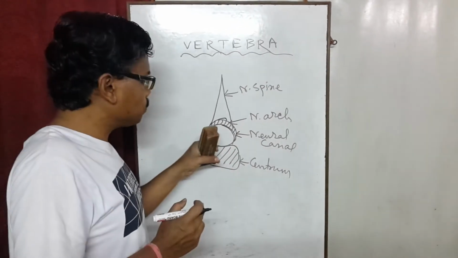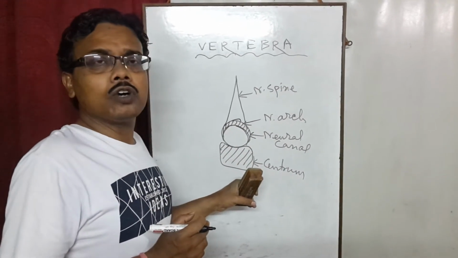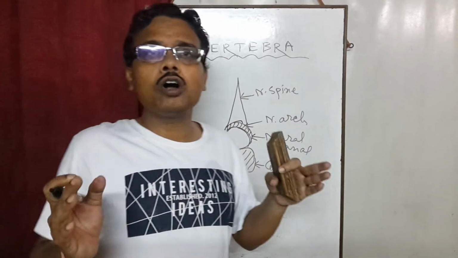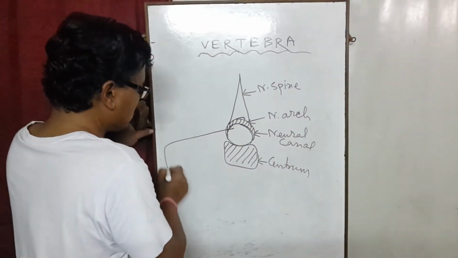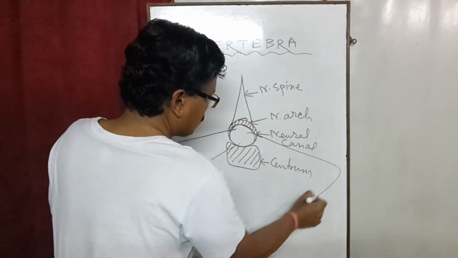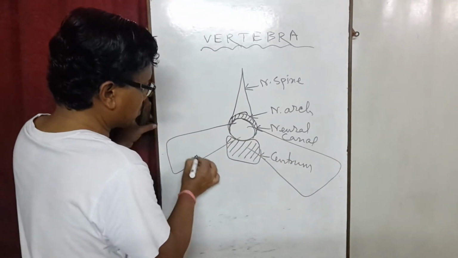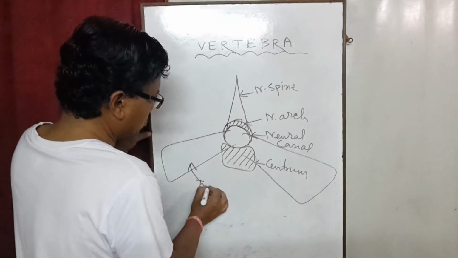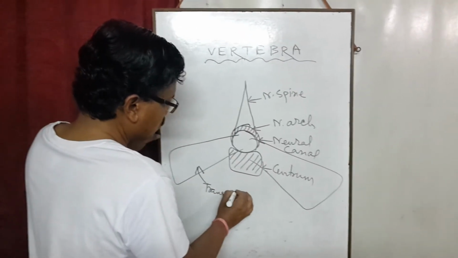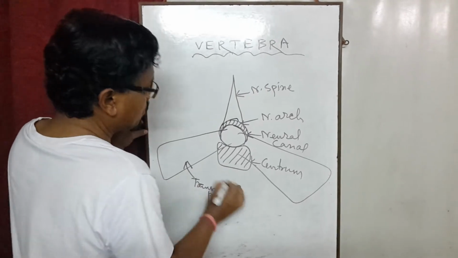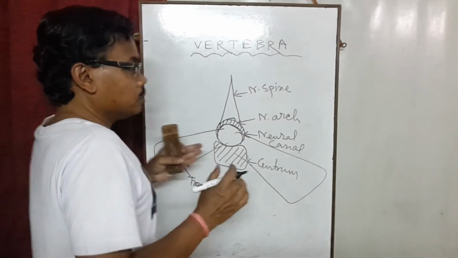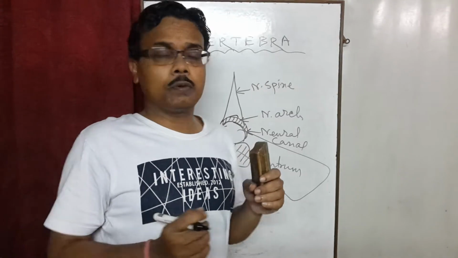On both sides of this neural canal and centrum, there are broad fan-like structures like this. These structures are called transverse processes. Some other structures may also be present.